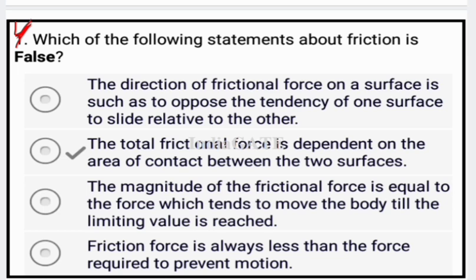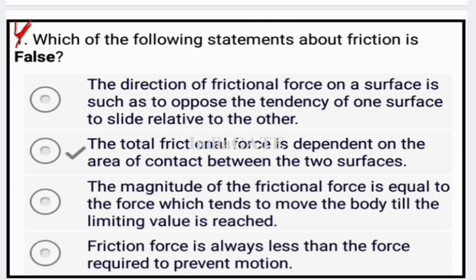Now come to the next statement. The magnitude of the friction force is equal to the force which tends to move the body till the limiting value is reached. It is also a correct statement. Now come to the next option. Option D. Friction force is always less than the force required to prevent motion. Yes, it is also correct. So the false statement related to friction is that the total friction force depends on the area of contact between the two surfaces.